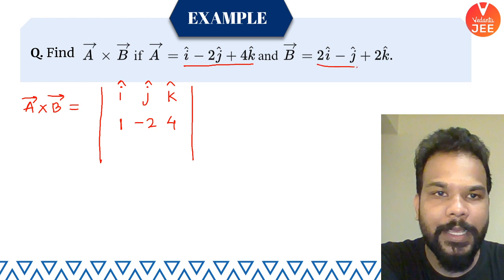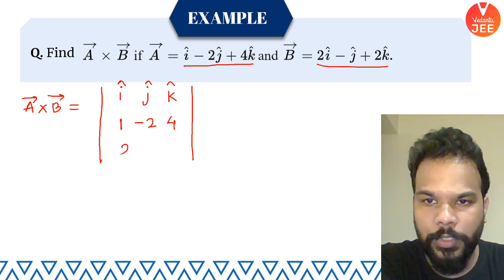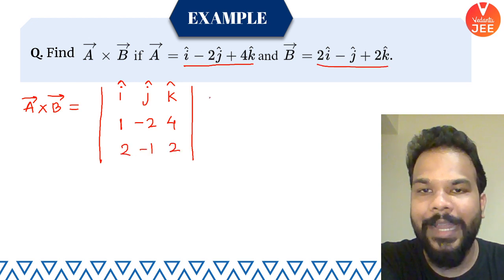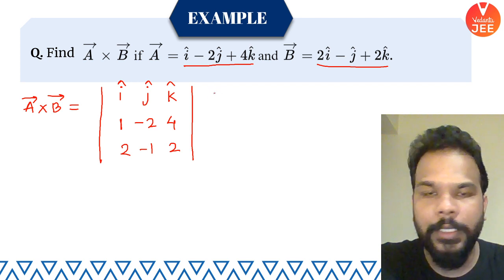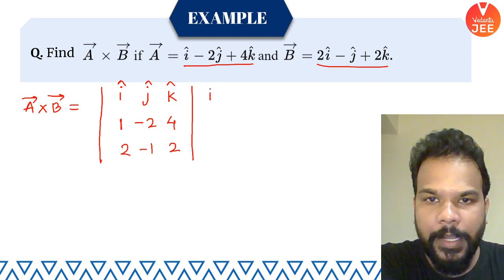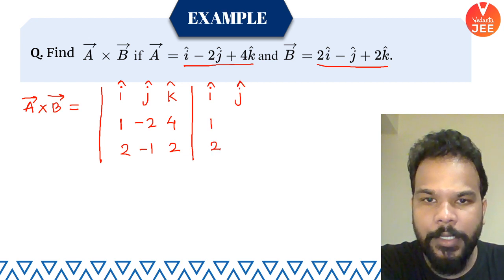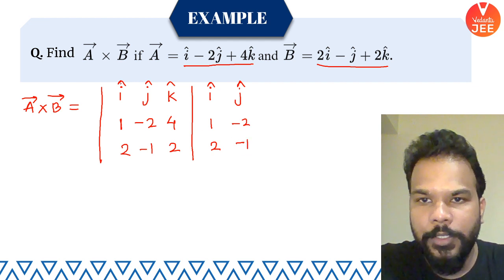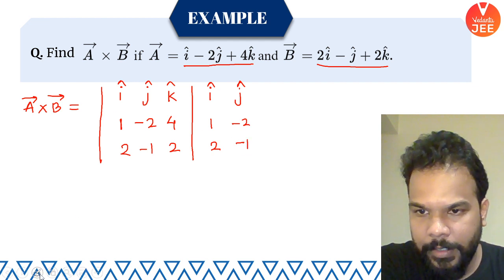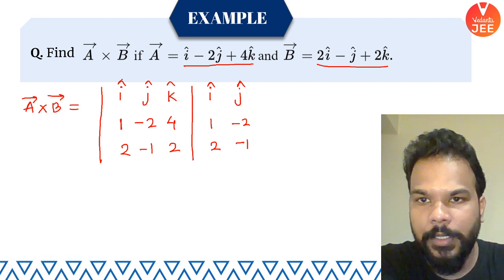And vector B is 2, -1 and 2. So this is 2, -1 and 2. As you saw in the previous slide, I will write I cap and J cap one more time. I cap is 1 and 2. J cap is -2 and -1. Okay. So now let's try to write our vector A cross B.